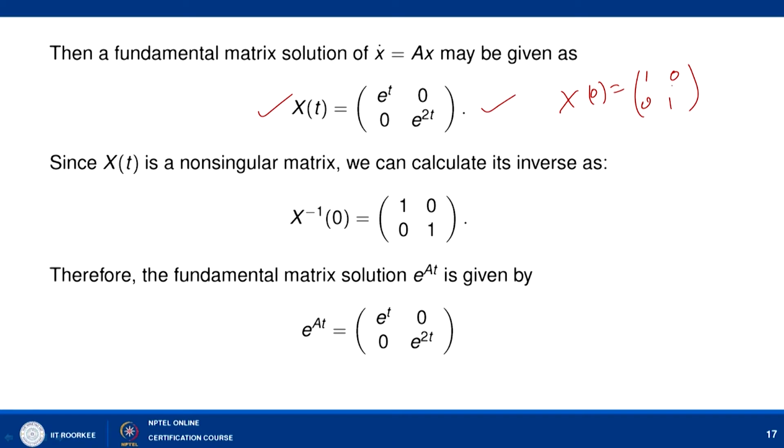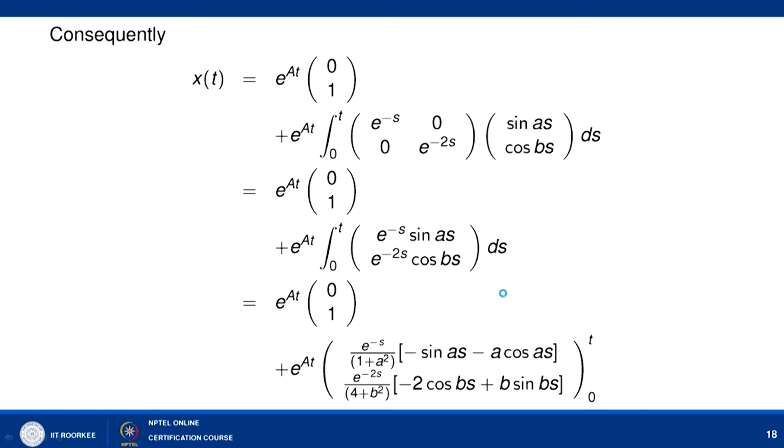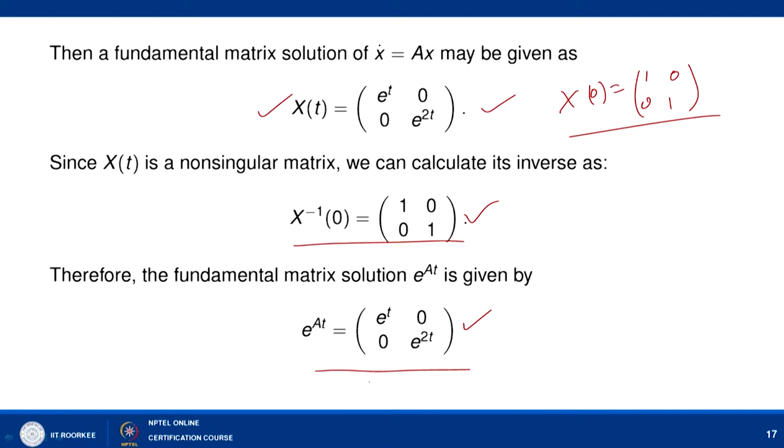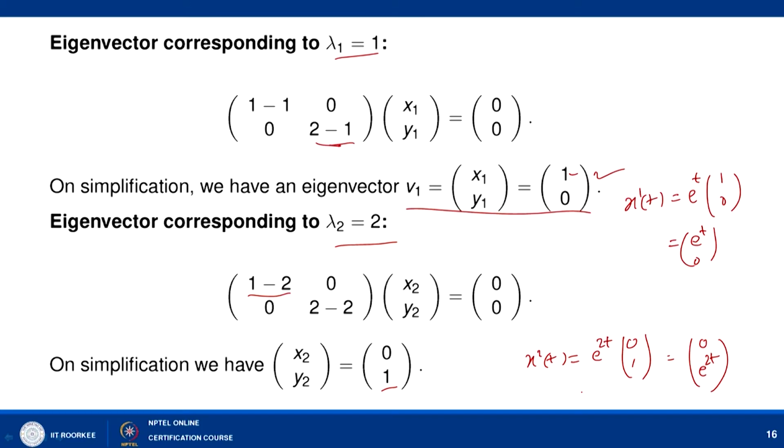So, X(t) is a fundamental matrix solution. So, we can find the inverse of this, and since it is the identity matrix, the inverse is the identity. So, e to power At is nothing but X(t) into X inverse(0). So, that comes out to be X(t) itself. So, e to power At is e to power t, 0, 0, e to power 2t. Now we can find the inverse of this, which we can write simply as e to power minus s, 0, 0, e to power minus 2s, right.